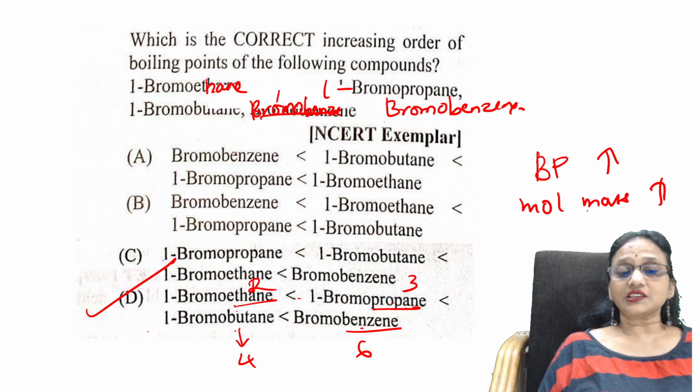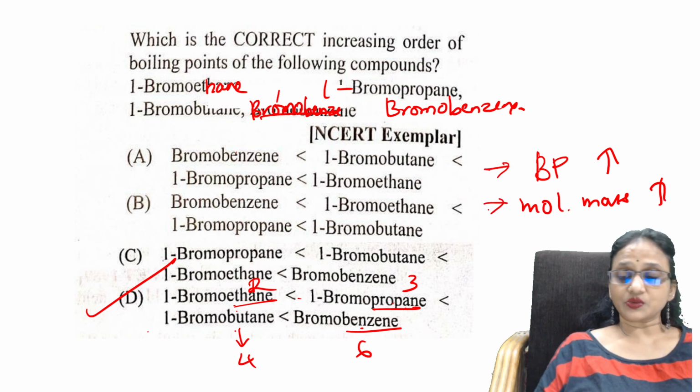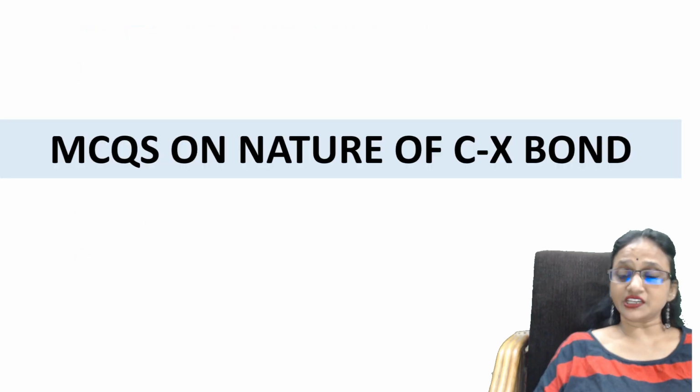So boiling point increases as the molecular mass increases. That's all. Next question. MCQs on nature of C-X bond.